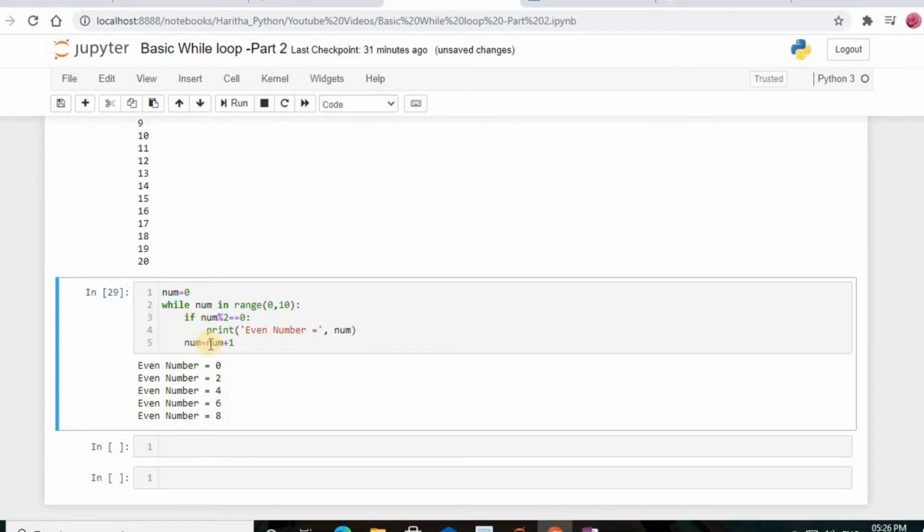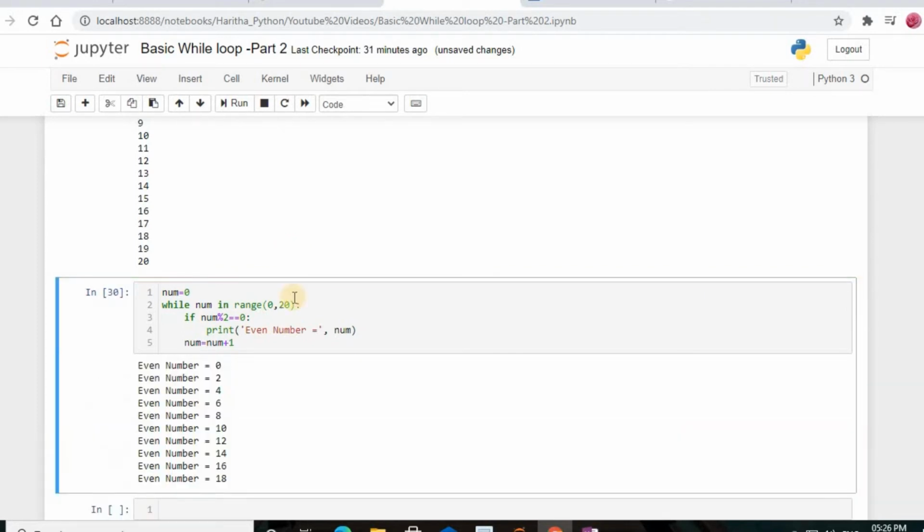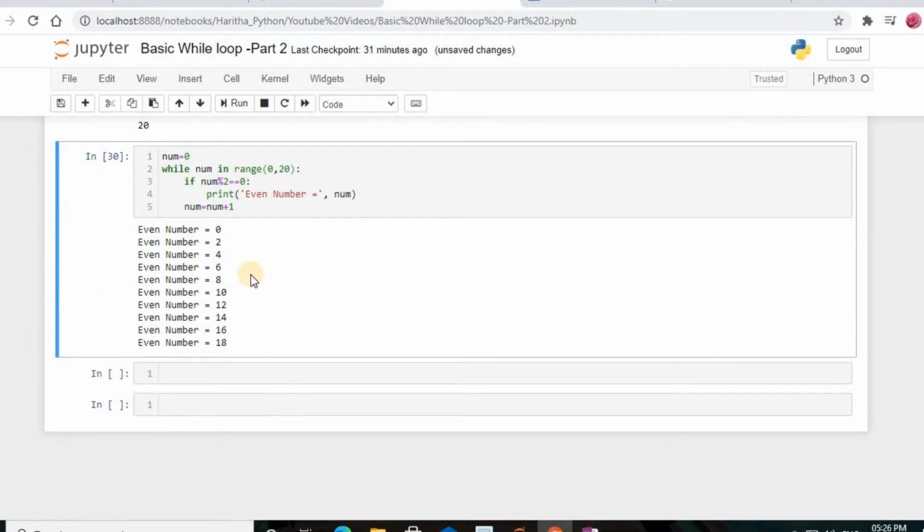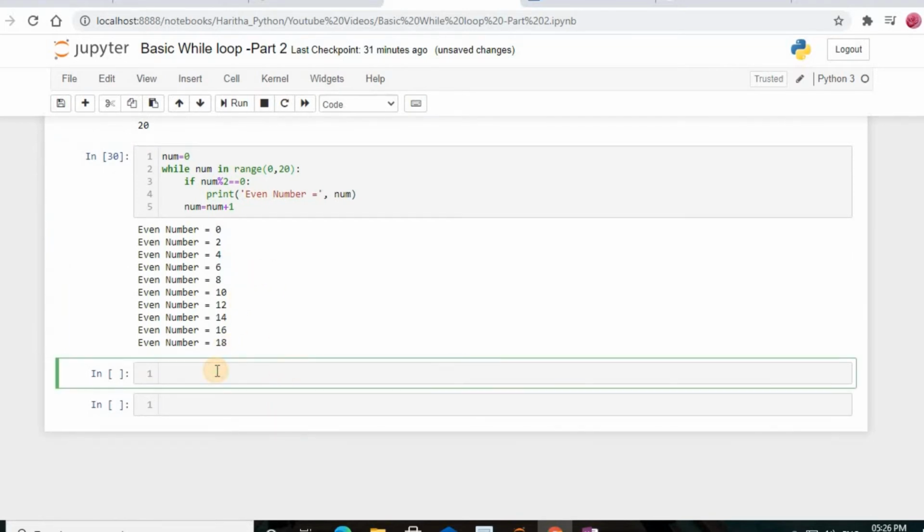And the num value should be increased by 1 after coming out of the if condition, not inside the if condition. So that is the reason I just came out of this. It should be inside the while loop. Now between 0 to 10 we have these many even numbers. Now what I'll do is between 0 to 20 we'll see. So I think all these are correct, right? So now we'll move on to this.